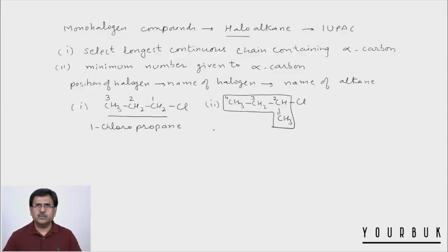Now in this case the position of the chlorine is 2, so we write 2 dash chloro and then we write butane. So its IUPAC name is 2-chlorobutane.